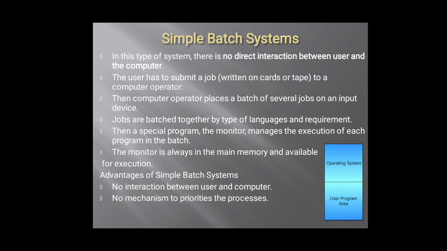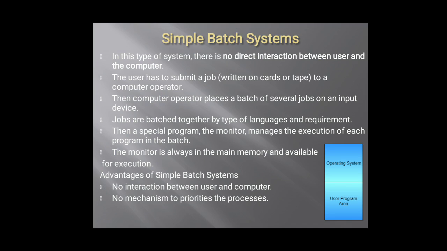This is the very oldest one, from the 1950s, where there is no communication between my user and my computer. To make that communication, the user has to submit a task, a tape or a card, so that I can do my processing input.